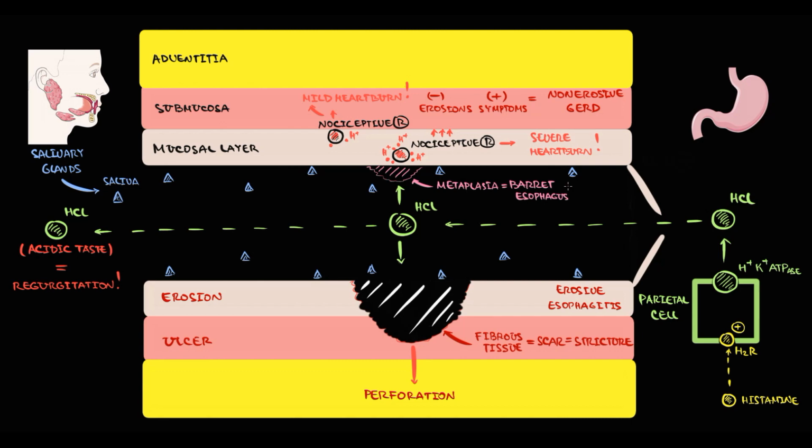They gradually transform esophageal epithelium into intestinal epithelium, just to protect the esophageal mucosa from hydrochloric acid. This process we call metaplasia, and esophagus with metaplasia we call Barrett esophagus. The problem with metaplasia is that with time, it can progress to adenocarcinoma.